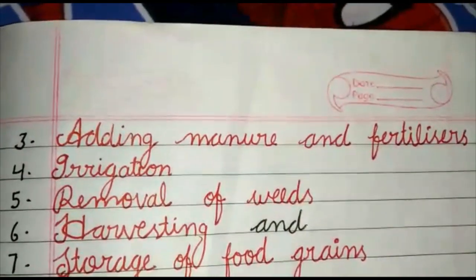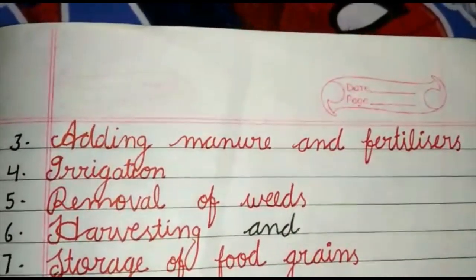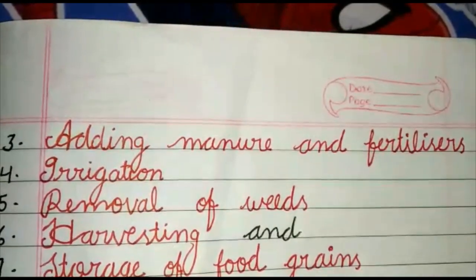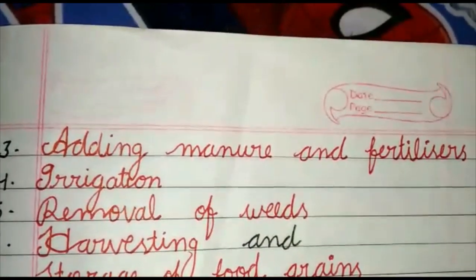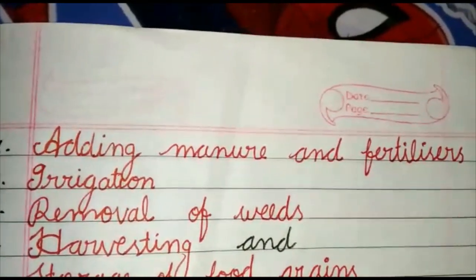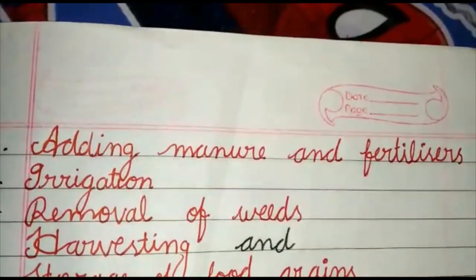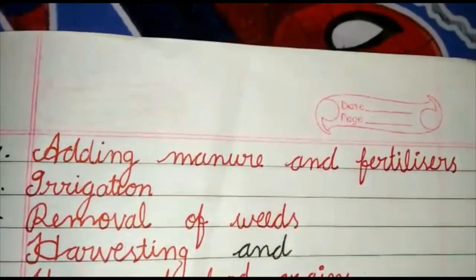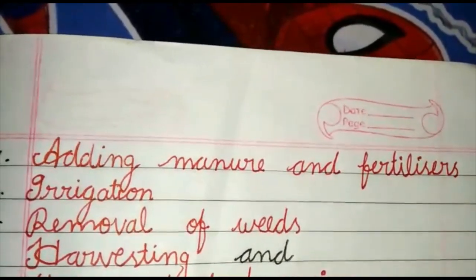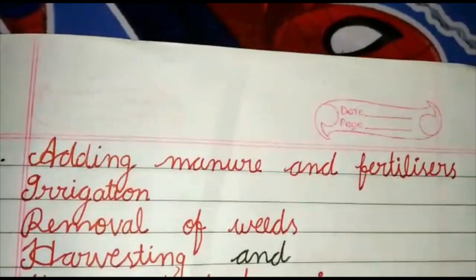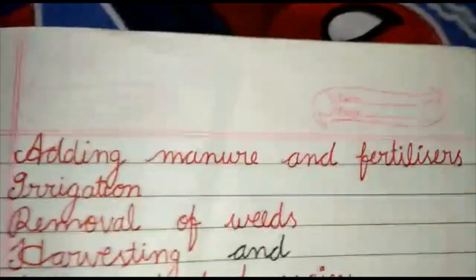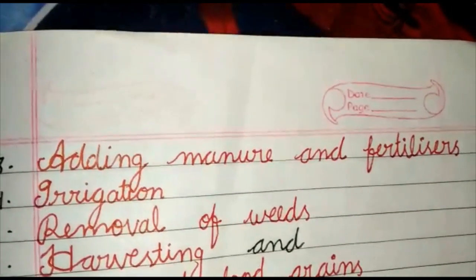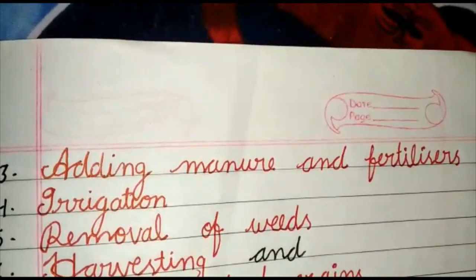Third step, adding manure and fertilizer. First of all, we will know what is manure. A manure is a natural substance obtained by the decomposition of animal wastes like cow dung, human wastes, and plant residue, which supplies essential elements and humus to the soil and makes it more fertile. After that, we will know what is fertilizer. Fertilizer is a salt or an organic compound.